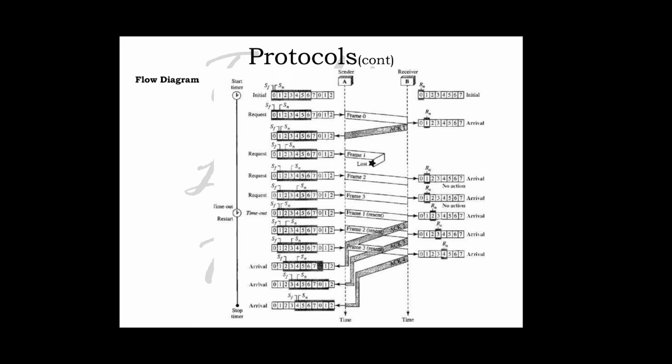And note the resending of frames 1, 2 and 3 in response to one single event.